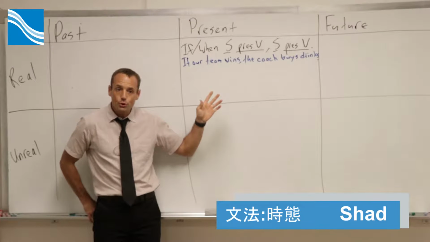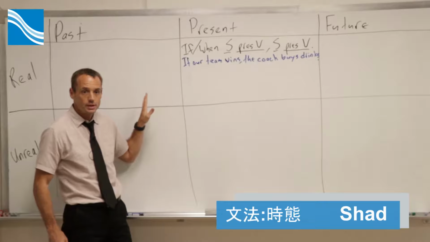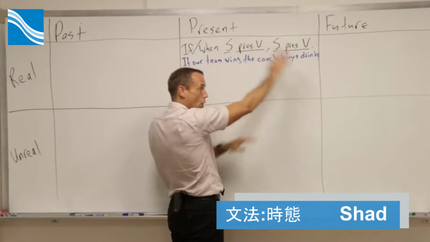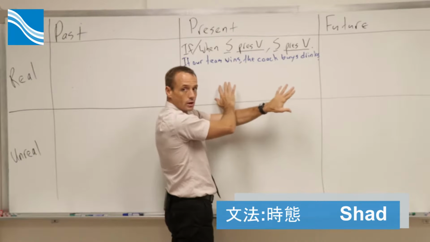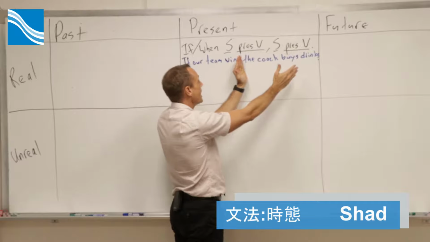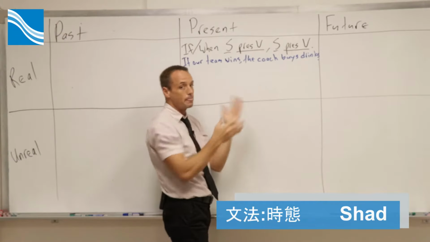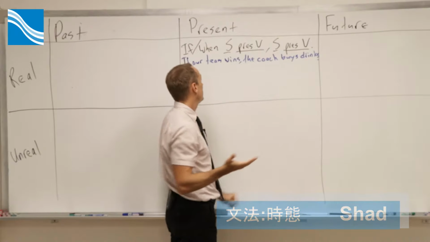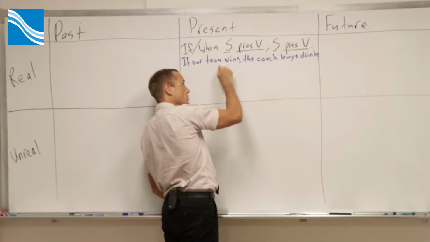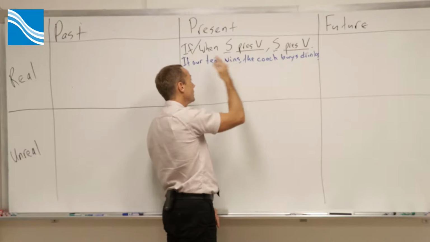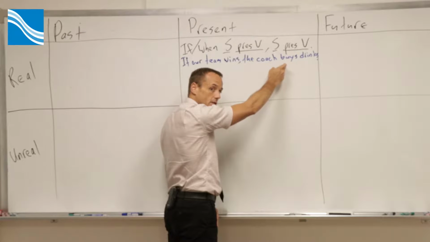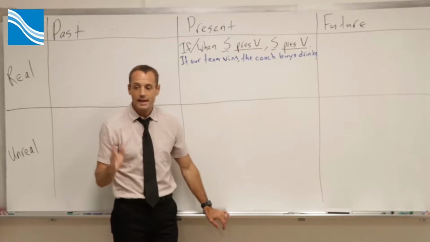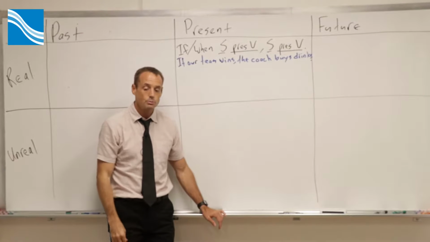One thing that is true for all 6 conditionals is you can always reverse them. For all 6, you can always put them in the opposite order. You could say, the coach buys drinks if our team wins. That's fine, no problem. You can also make them negative. If our team doesn't win, the coach buys drinks. If our team wins, the coach doesn't buy drinks. If our team doesn't win, the coach doesn't buy drinks. You can always make them negative if you want to. Just whatever's appropriate.